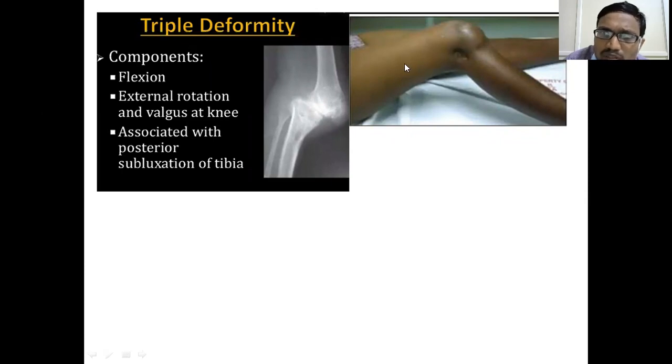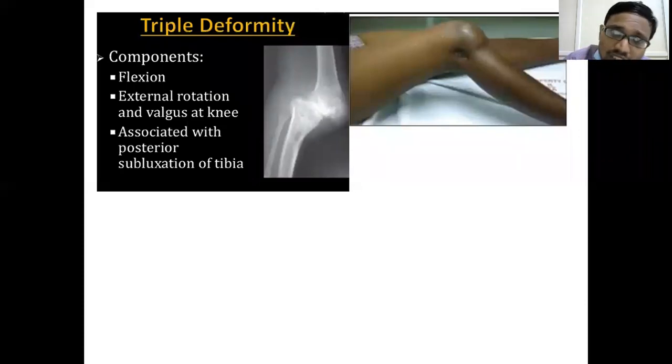iliotibial band contracture. Why does this deformity occur? The flexion occurs because of the hamstring muscle contraction. External rotation and valgus knee occur because of the iliotibial band contracture, and posterior subluxation also occurs because of hamstring spasm. Triple deformity can be seen in polio. It can be seen even in coagulation disturbances, that means hemophilia, or in iliotibial band contracture. It can be seen even in rheumatoid arthritis knee. So triple deformity is not only specific for tuberculosis.